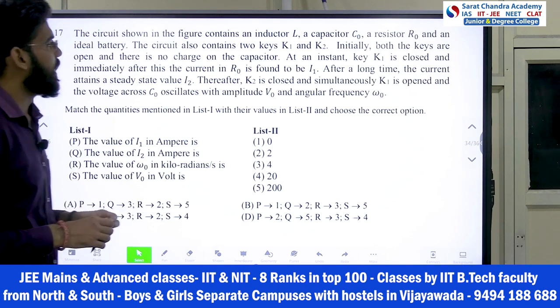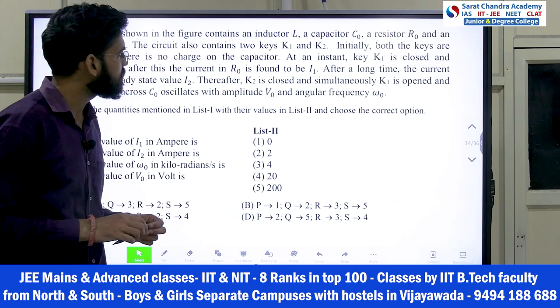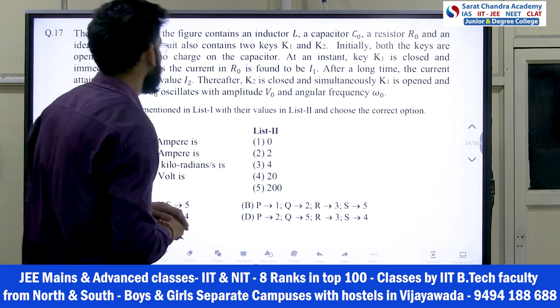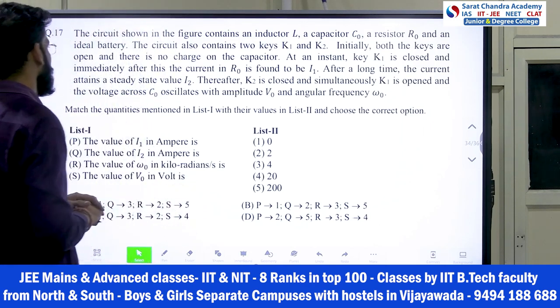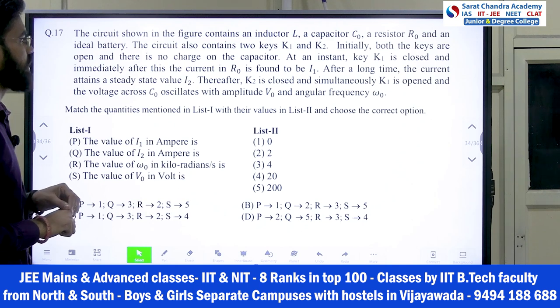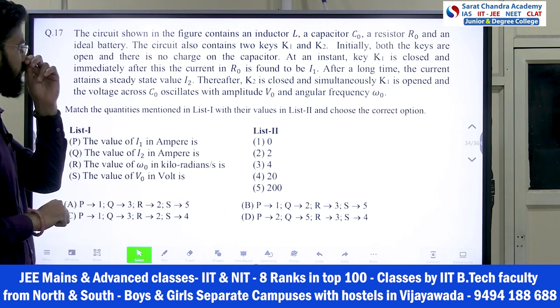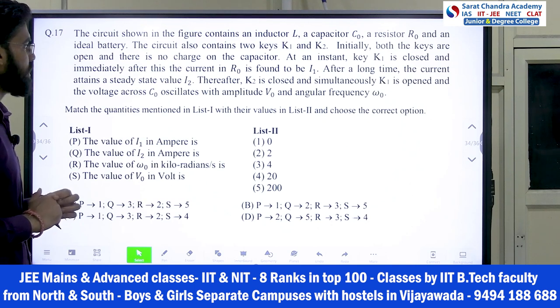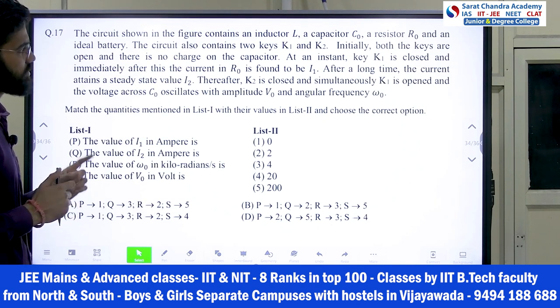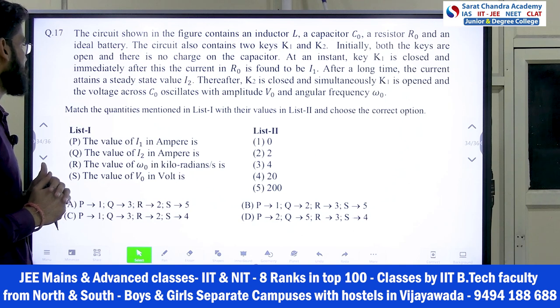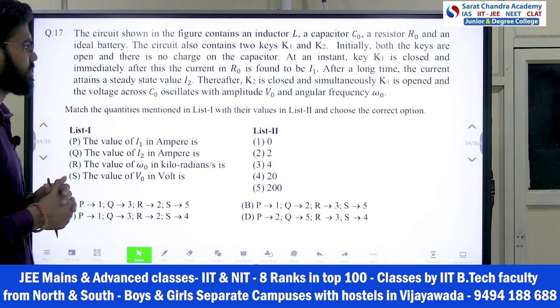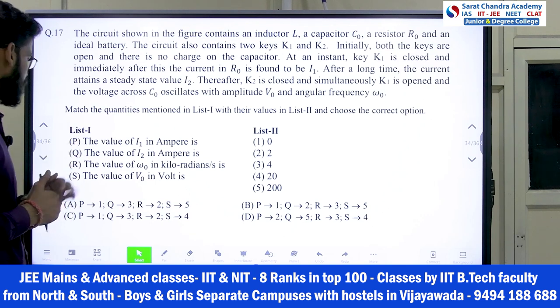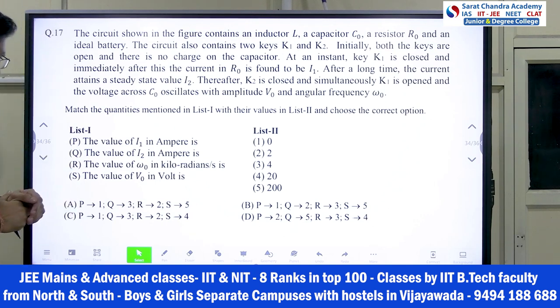At an instant K1 is closed and immediately after this the current in R0 is found to be I1. After a long time the circuit attains a steady state value I2. Thereafter K2 is closed and simultaneously K1 is opened and the voltage across C0 oscillates with the amplitude V0 and the angular frequency omega naught. So he's asking some values here: I1, I2, omega naught and V0. Let's solve for this.